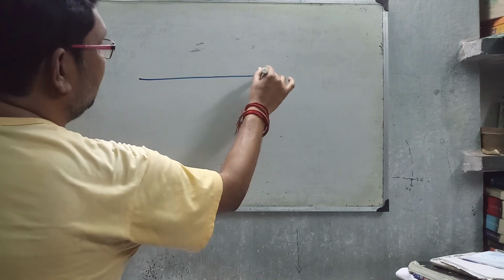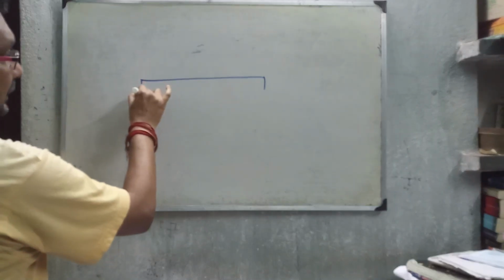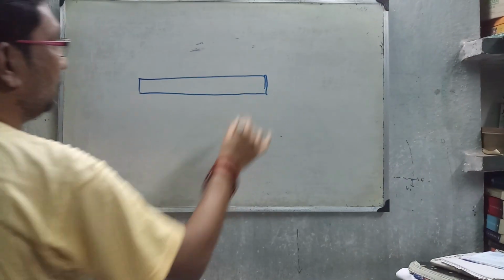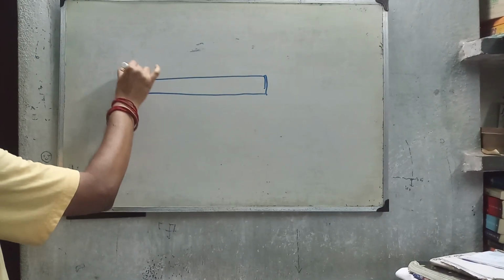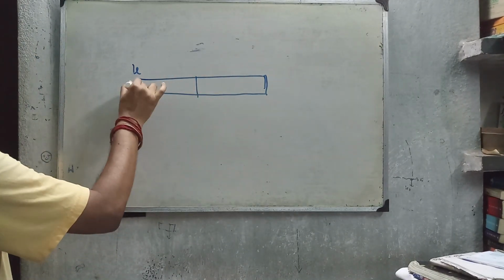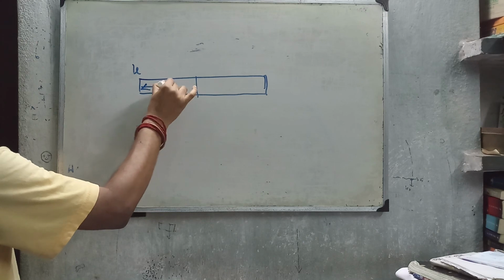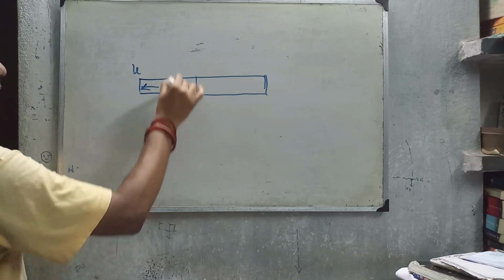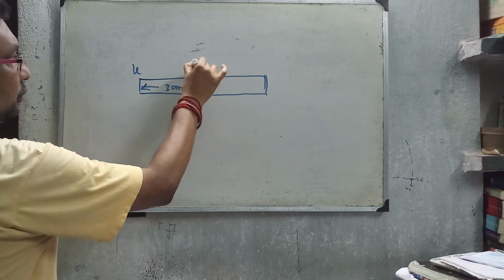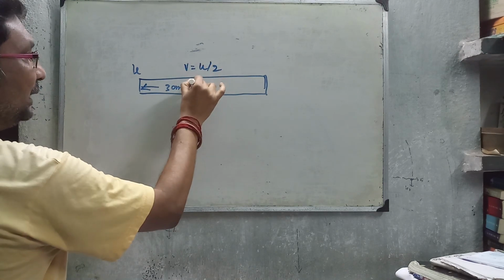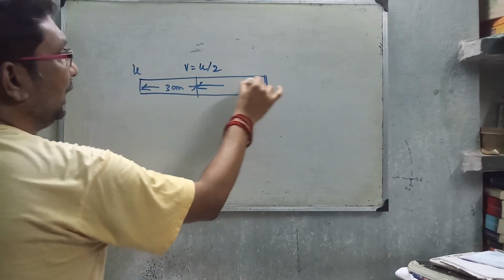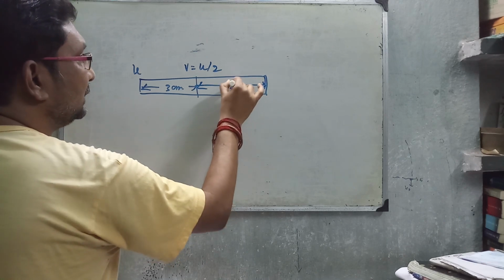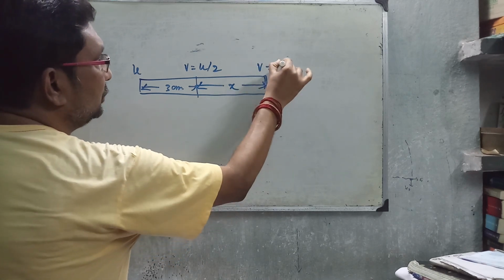This is the diagram to solve the problem. Initial velocity u. After penetrating 3 cm, the velocity becomes half, that is v equal to u by 2. After penetrating an unknown distance x, the velocity v equal to 0.